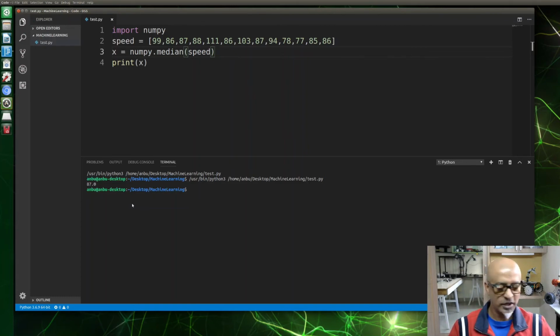All right, now let's take another example, that is mode. So what is a mode? Basically the mode is the value that appears the most number of times in your data sets, a repeated value. For example, 99, 86, 87, all the speeds mentioned, if any of the bikes has a similar value, that is what is called the mode.